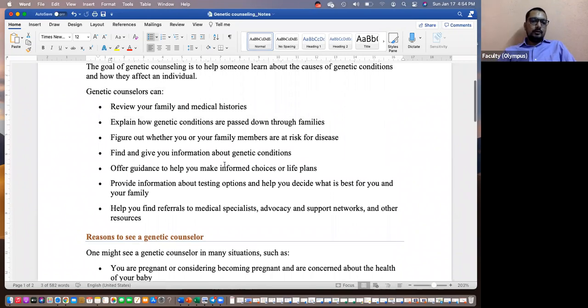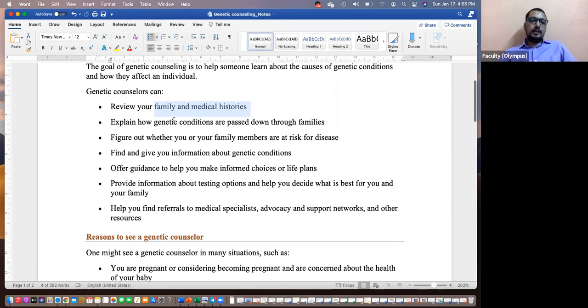So what do counselors do? Counselors, as soon as this person comes, a pregnant woman or someone planning a future pregnancy, or someone who already had a baby with a negative indication in the diagnostic test, ask these people to give their family history and medical histories. Are there any family members with the same symptoms? Is there any medical history in the family? So family history is being asked.